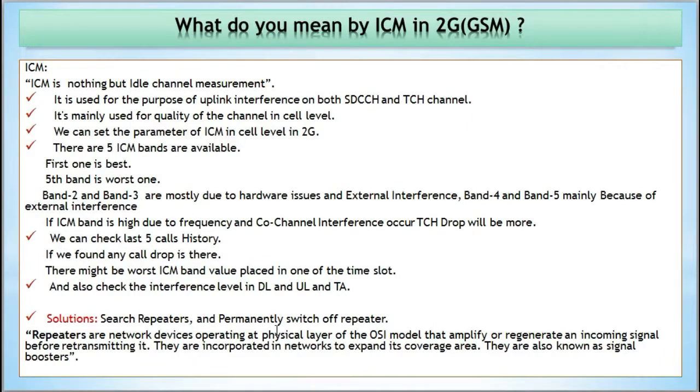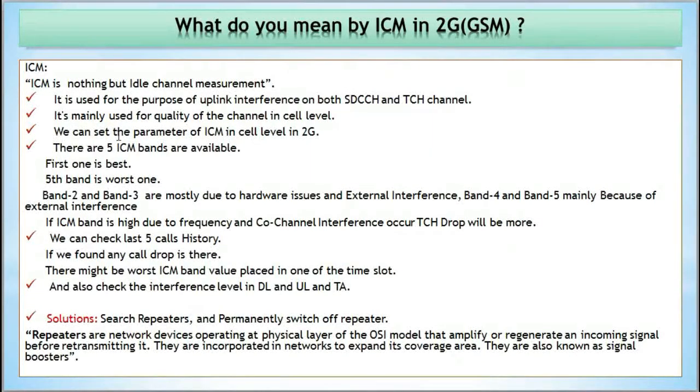First question is what do you mean by ICM in 2G GSM? ICM means idle channel measurement, which you can see in 2G. ICM is nothing but idle channel measurement. It is used for measuring interference on both SDCCH and TCH channels.